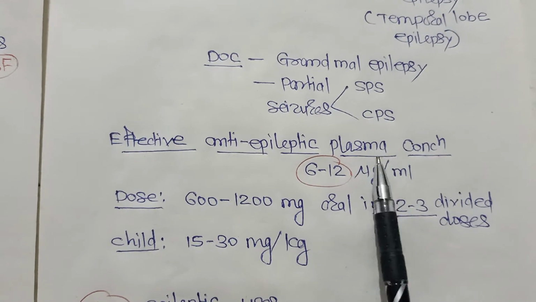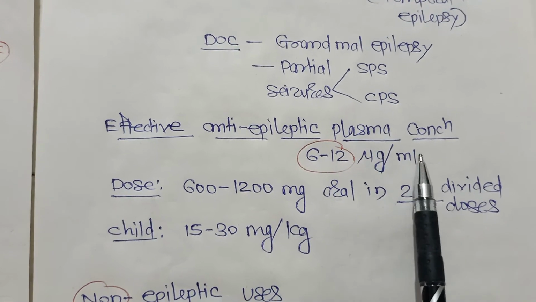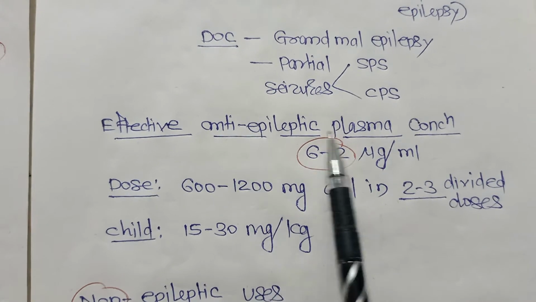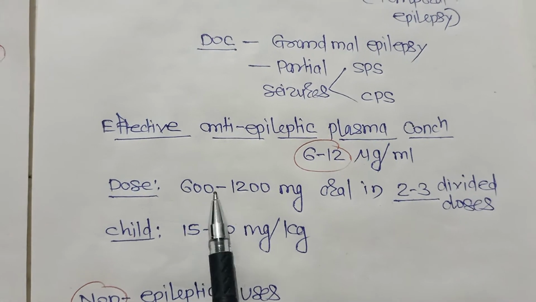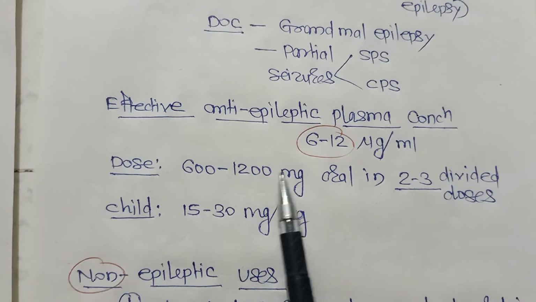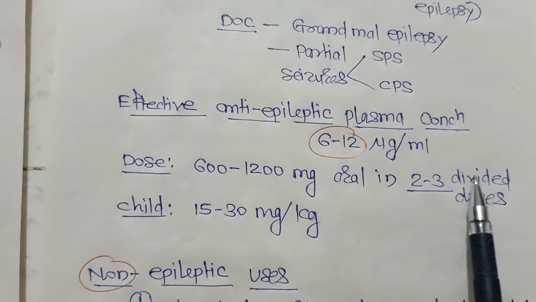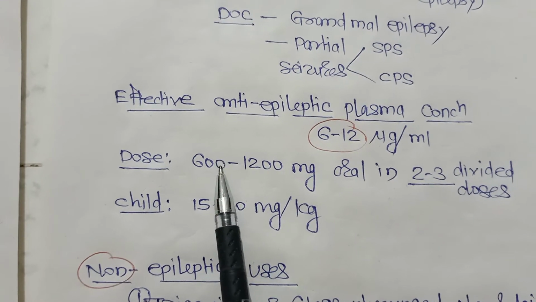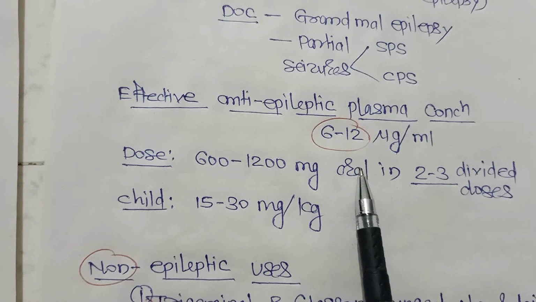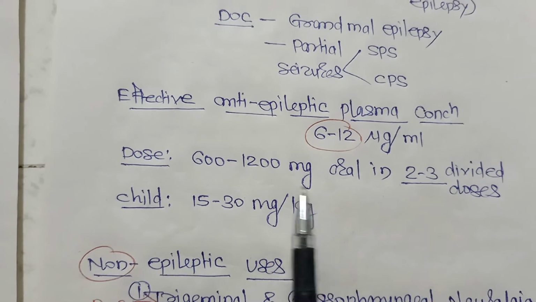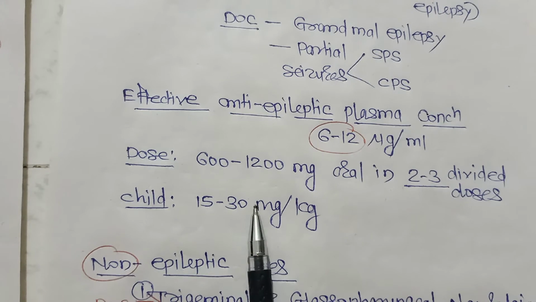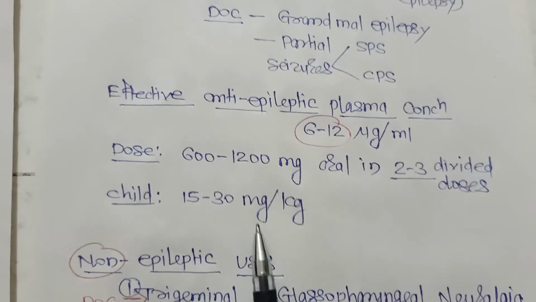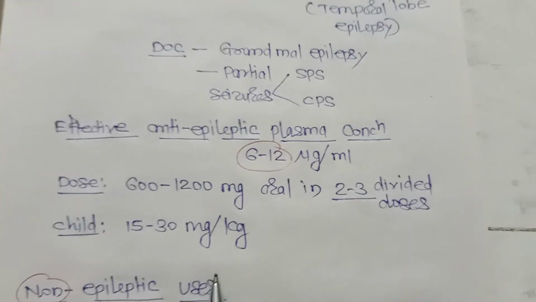The effective anti-epileptic plasma concentration is 6 to 12 microgram per ml. The dose is 600 to 1200 milligram orally in 2 to 3 divided doses, and in children 15 to 30 milligram per kg. These are the anti-epileptic doses.